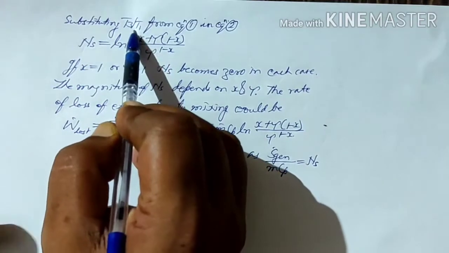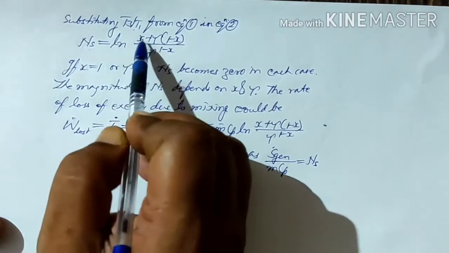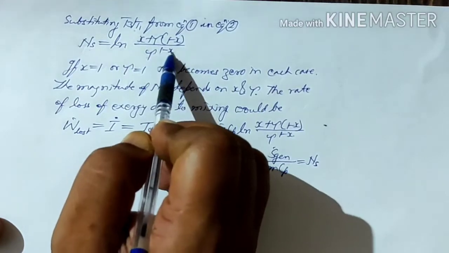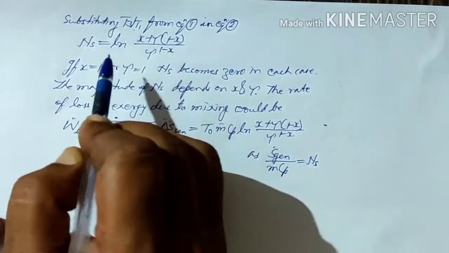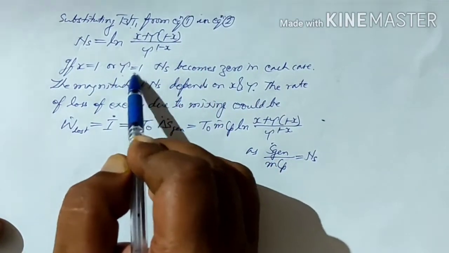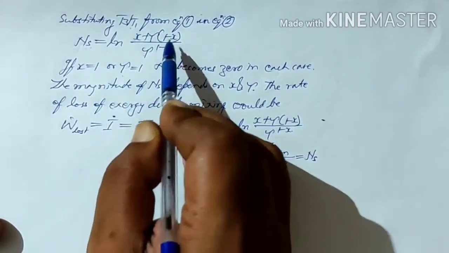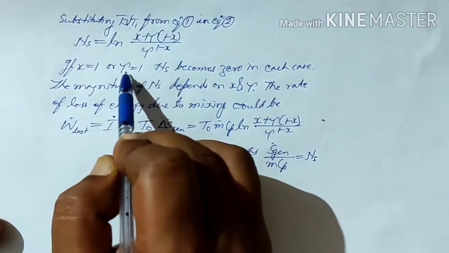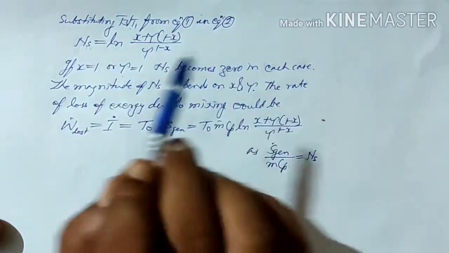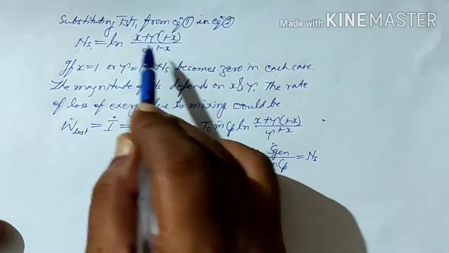Substituting T3 upon T1 from equation 1 in equation 2, Ns will become ln of x plus tau into 1 minus x upon tau to the power 1 minus x. Now, if we assume x equals 1, Ns becomes 0. If we substitute tau equals 1, then also Ns will become 0 in each case. The magnitude of Ns depends on x and tau.